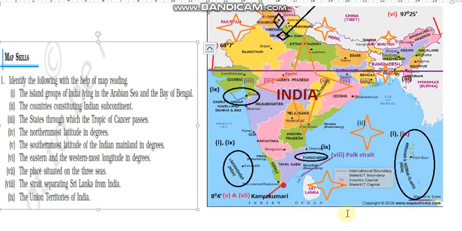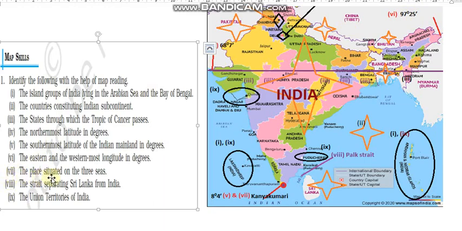It is here, 8 degree 4 minute. Now the eastern and the westernmost longitude, you can see this one, 68 degree 7 minutes, and this is 97 degree 25 here.